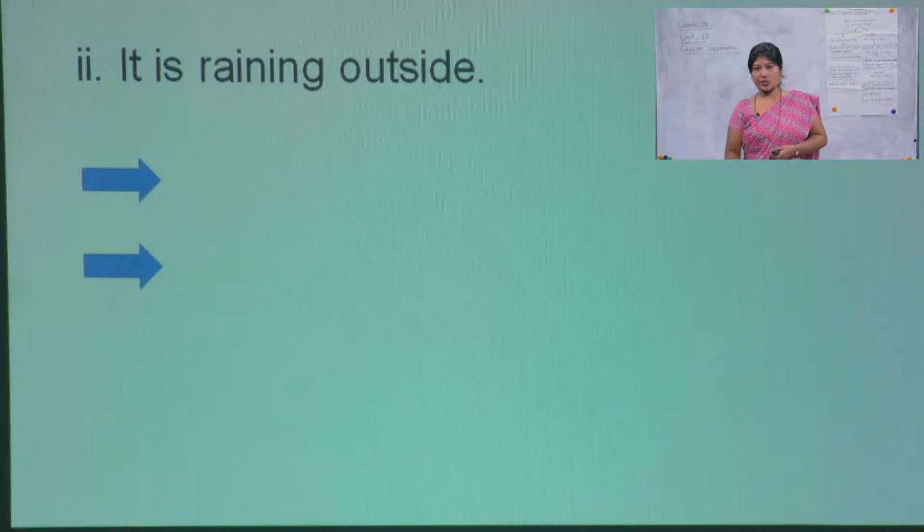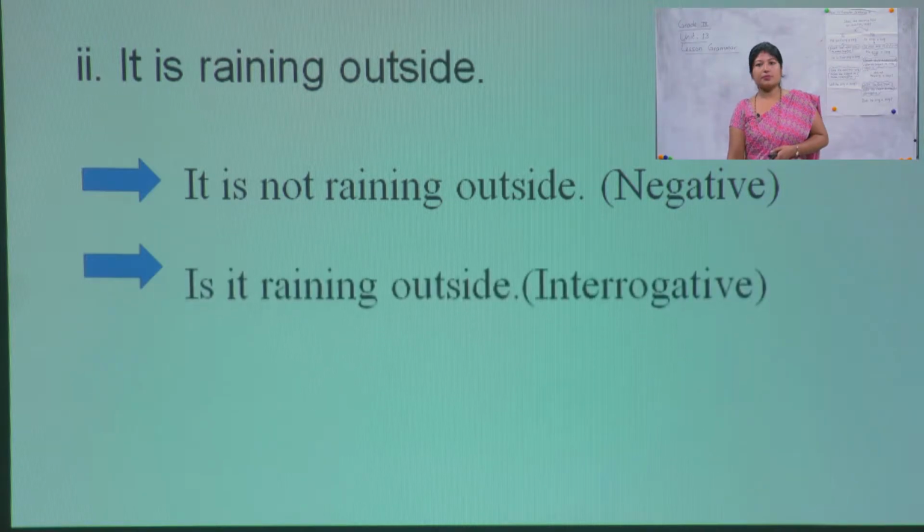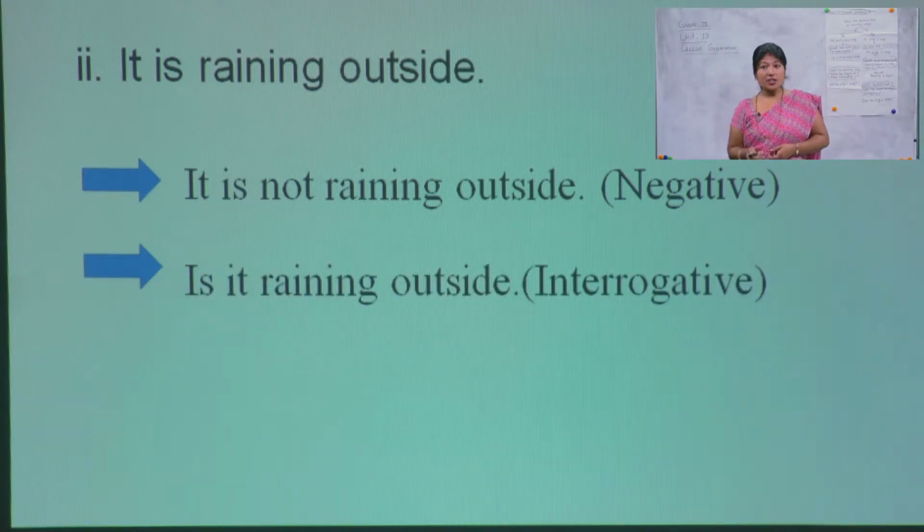While changing into negative, there is an auxiliary in this sentence as well: 'is'. So, it is not raining outside. This is negative. Now let's change it into interrogative. Is it raining outside? Question mark.